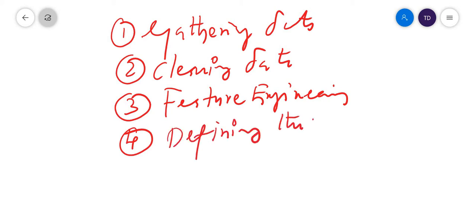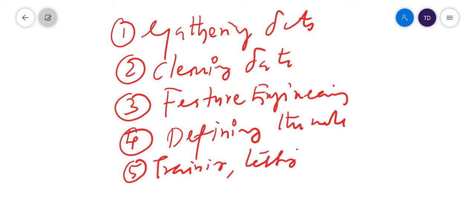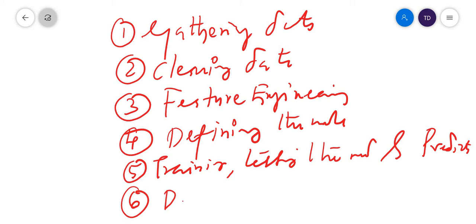Fifth one, training, testing the model and doing the prediction. The sixth one, deployment. This is the complete life cycle. These are all the steps involved in the life cycle of a machine learning project.